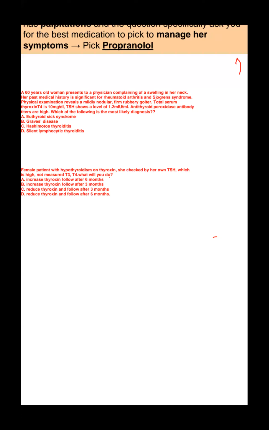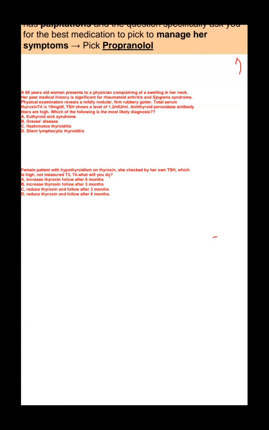A female patient with hypothyroidism on thyroxine checked her own TSH, which is high, and did not measure T3 and T4. What will you do? I think the drug is not enough, because when the patient receives thyroxine, the level must be normal.